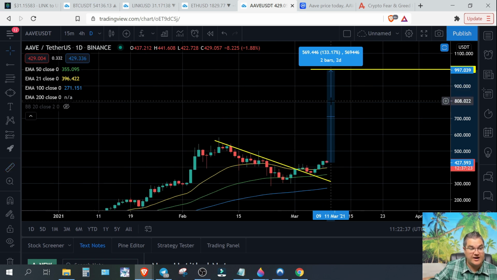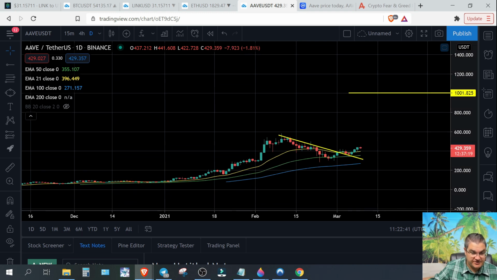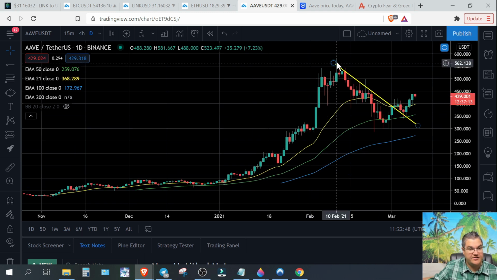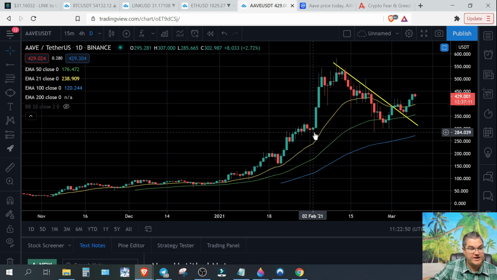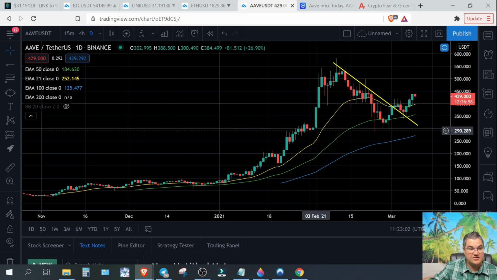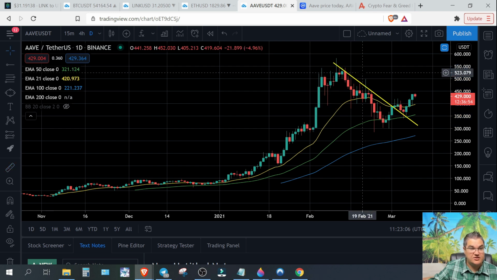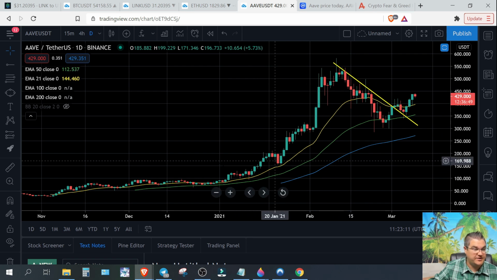So how have we ever done anything like that before? I'm glad you asked. Let's look at this move right here. Just from here to here. What kind of move is that? After we started this move, right there is over 100%. That was 8 days. This move right here, over 100%, is 8 days. So 8 days. We have 23 days. So I wonder what we did in 23 days.